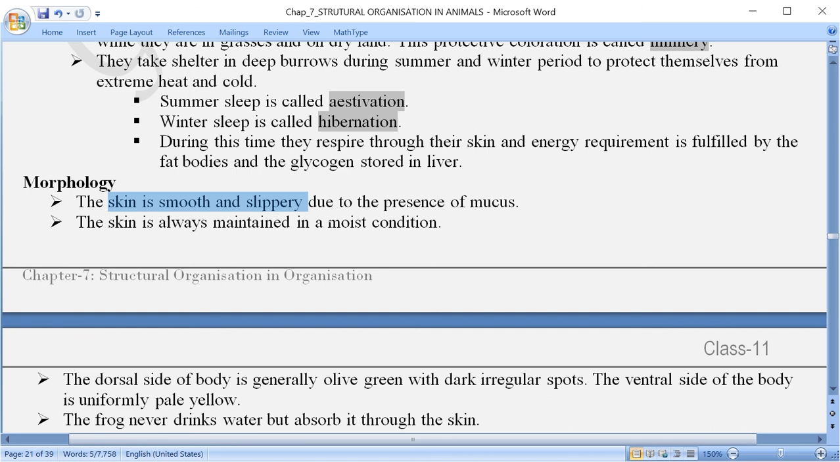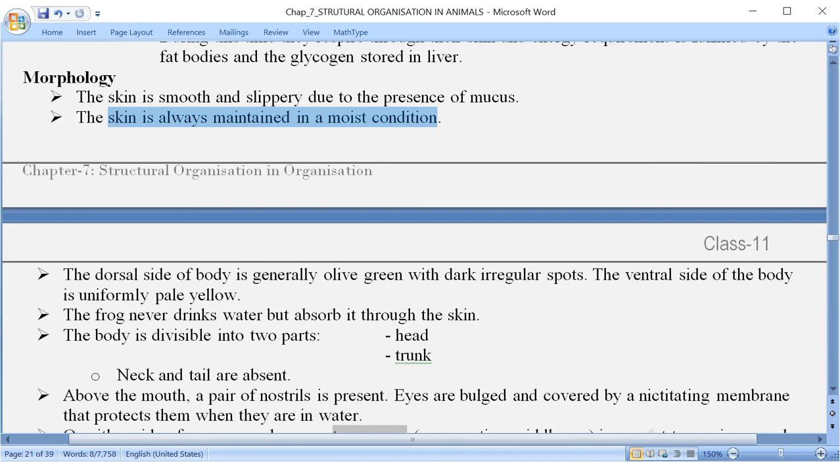Because of the presence of mucus, which is secreted from the mucus gland present in their skin, the skin is always maintained in a moist condition. क्या हो रहा है यहाँ पे? उसकी स्किन को हमेशा जो है थोड़ा गीला यानी कि वेट या फिर ऐसा बोलो मोइस्ट रखते हैं वो.